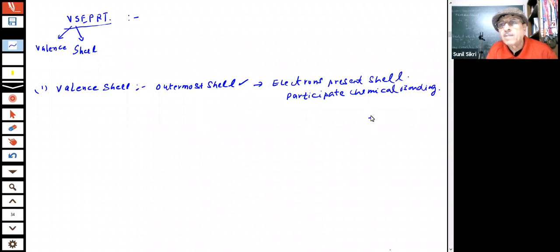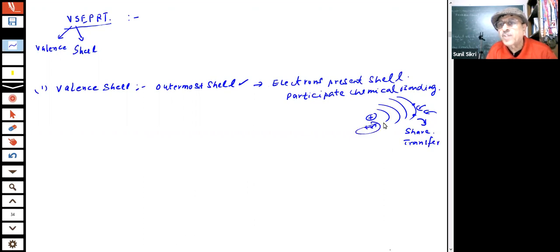We are trying to tell you, students, if you have an atom, you have a nucleus, you have shells. In these shells are the electrons. The outermost electrons are the ones which will be taking part in the chemical bonding. These electrons can go, can come, can share, can transfer because they are farther away from the nucleus.